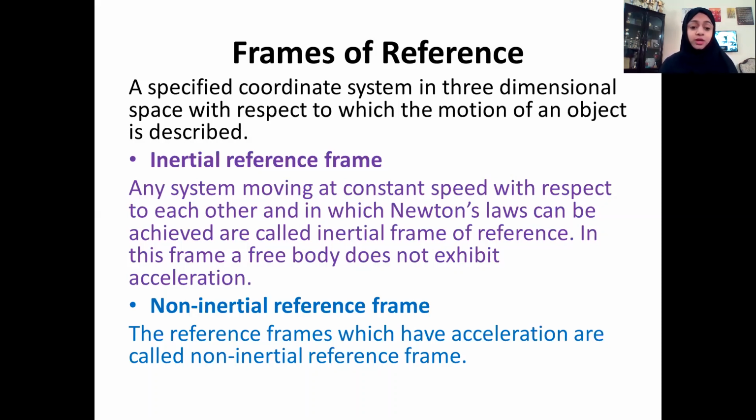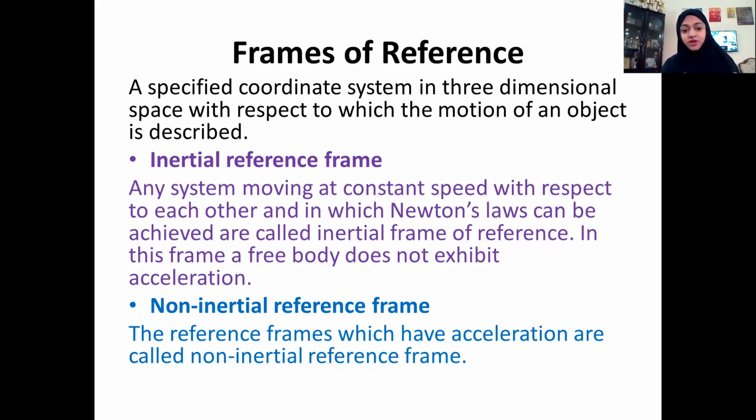On the other hand, non-inertial frames of reference are frames which have acceleration. For example, if we are standing on the ground and there is a merry-go-round going near us, circular motions, as you all know, are accelerated motions. So we cannot call ourselves and the merry-go-round inertial frames of reference. They are non-inertial frames of reference, which means accelerated frames of reference.